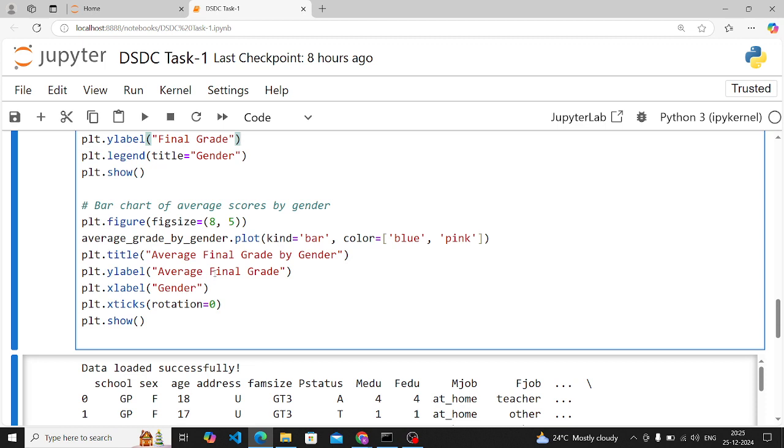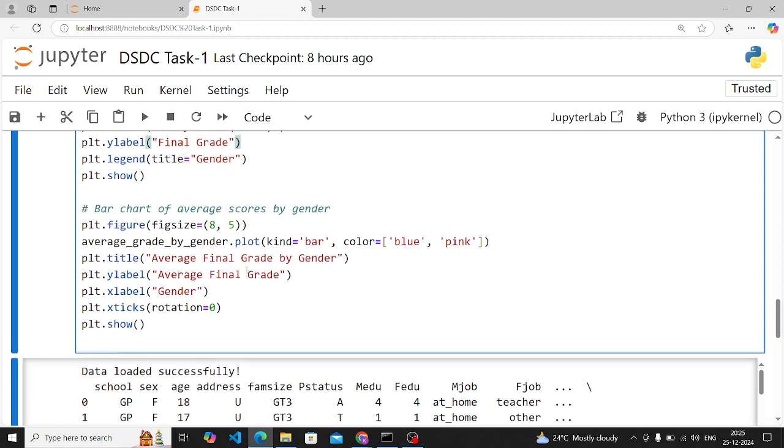Now the third and last visualization we have done is to create a bar chart. You have to create a bar chart comparing the average scores of male and female students. For this bar chart you have to use the .plot function, and here you have to choose bar. The colors we have fixed are blue and pink for male and female, and the rest of the syntax is the same except for plt.xticks(rotation=0) degrees. This is the new function. It sets the rotation of your x-axis labels.